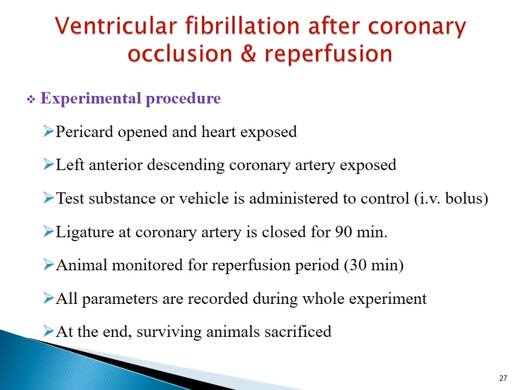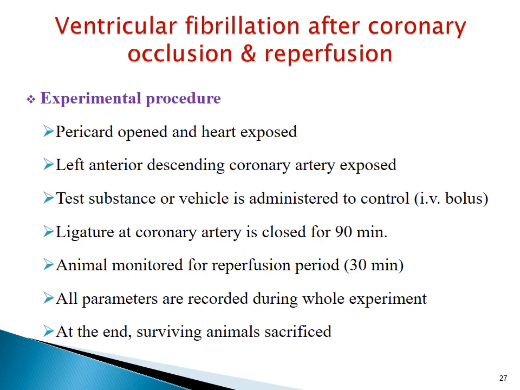Chest and pericardium of the animal is opened and heart is exposed. Left anterior descending coronary artery is exposed. Silk suture is placed around it, just below the first diagonal branch. After an equilibration period of 45 minutes, test substance or vehicle is administered to control group by IV bolus. 20 minutes later, the ligature at coronary artery is closed for 90 minutes. After release of coronary obstruction, animal is monitored for a reperfusion period of 30 minutes.